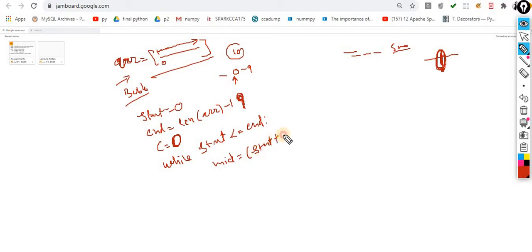Start plus end, then double divided by 2. Why double divided by 2? If I use single divide, then what will happen? 4.5. Now what is 4.5? The value should be 4 or 5, so it always returns an integer. So how can I control it?